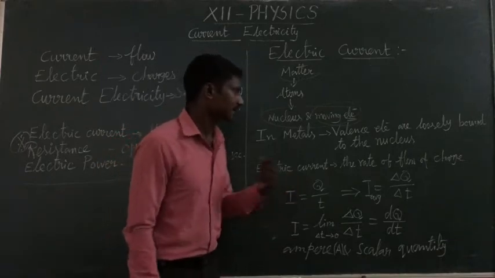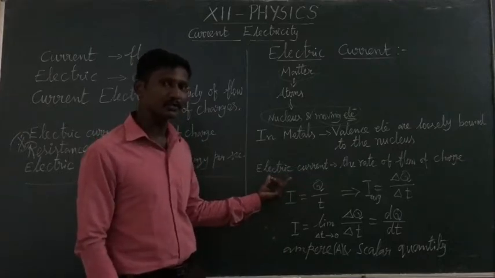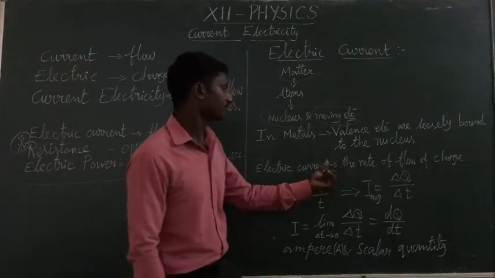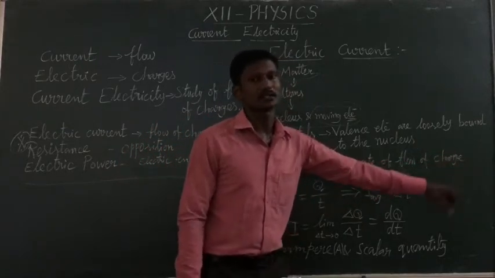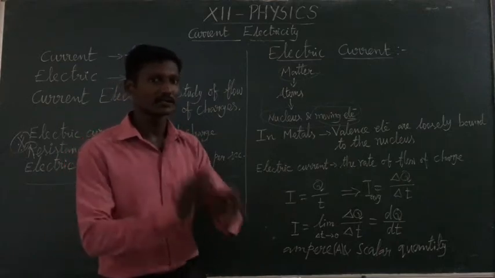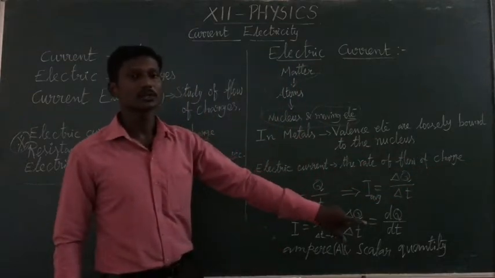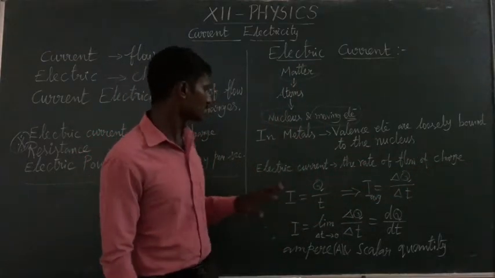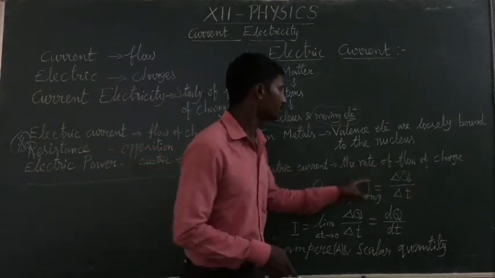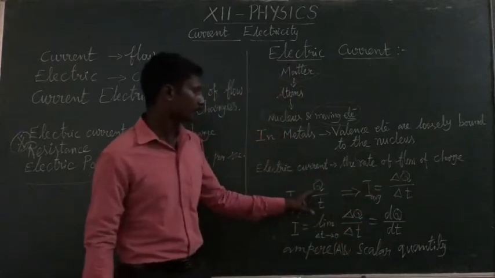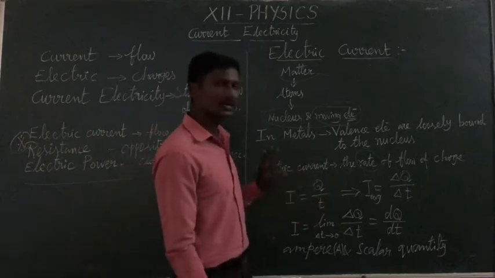Yes, electric current. Define electric current, it is very important to mark. The electric current is defined as the rate of flow of charge through a given cross sectional area. So the rate of flow of charge passing through a given area is known as electric current. Rate means divided by time. Charge is Q, time is T. So charge by time is known as current.